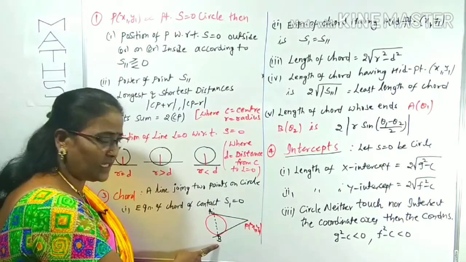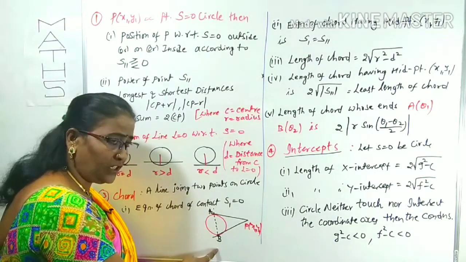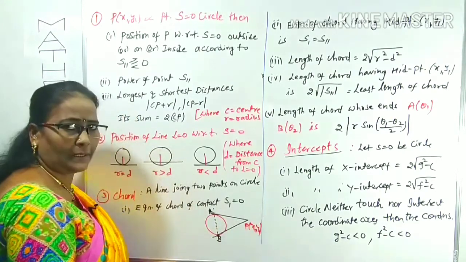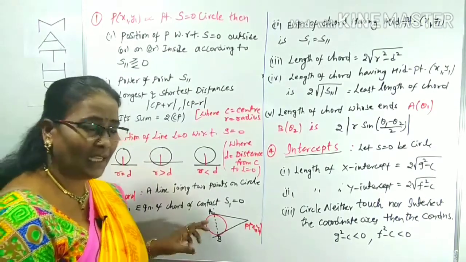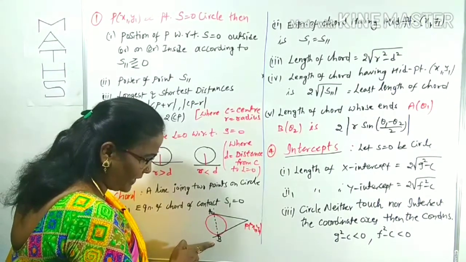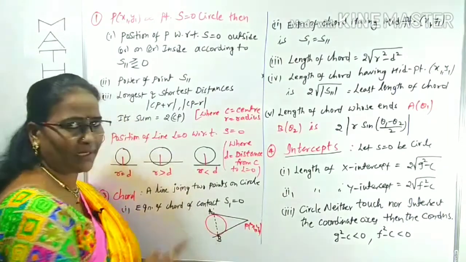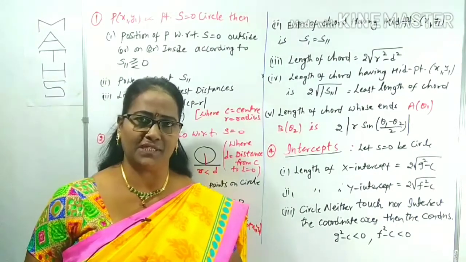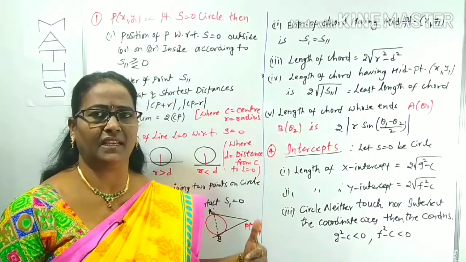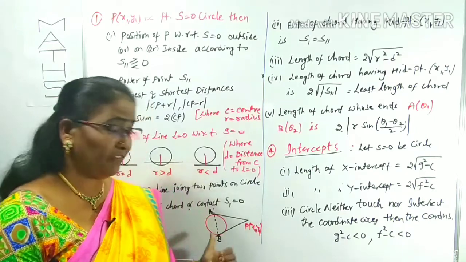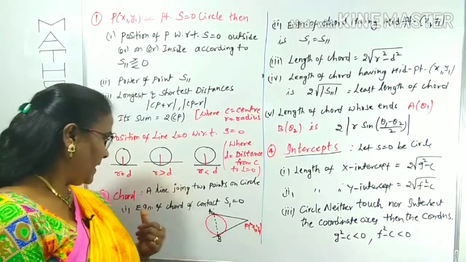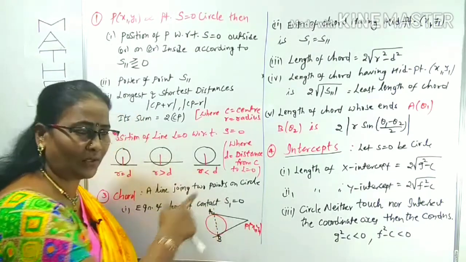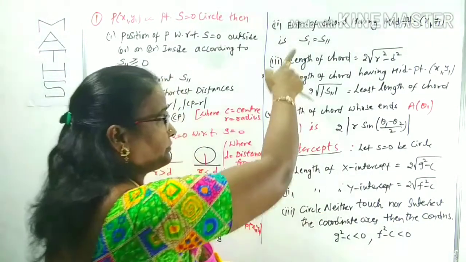Definition-wise, what is a chord of contact? It is the line joining the points of contact of tangents drawn from a point to the circle. That is called the chord of contact. All these definitions are similar in the next chapters also. Instead of circle, we will say parabola, ellipse, hyperbola, but the definitions are the same. What is the equation of chord of contact, the equation of AB? Simply S1 equals 0, right? Now we can come to the next one.